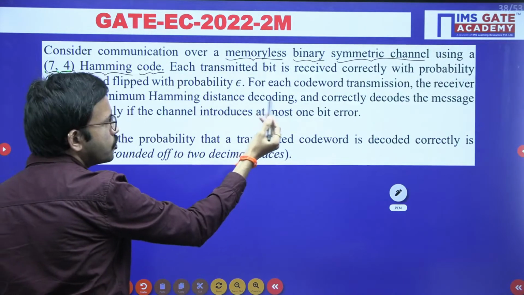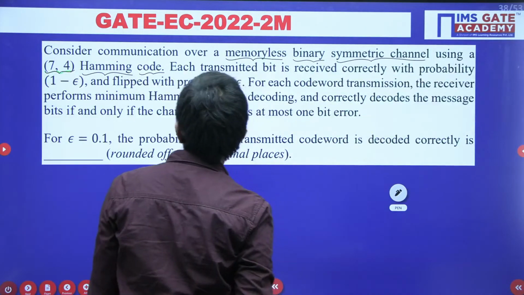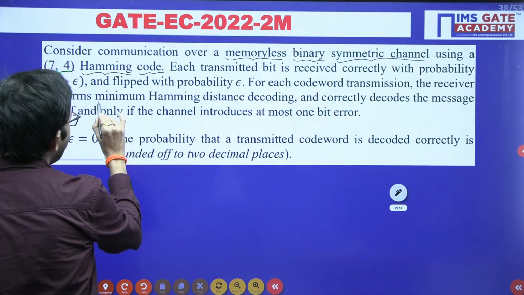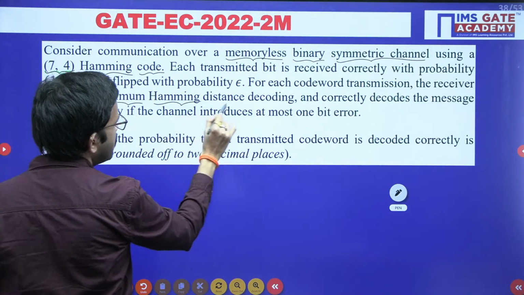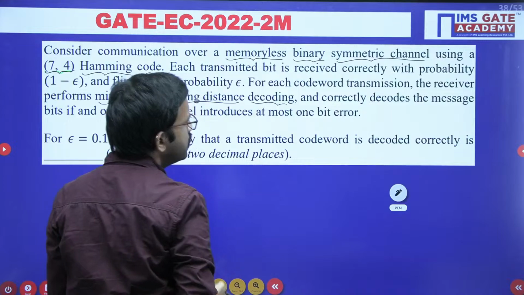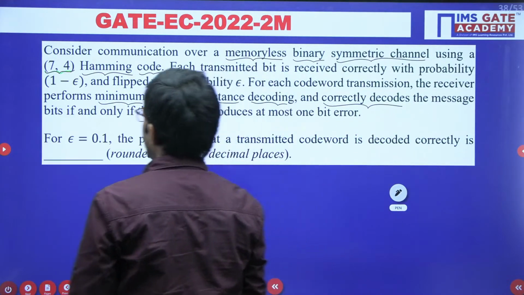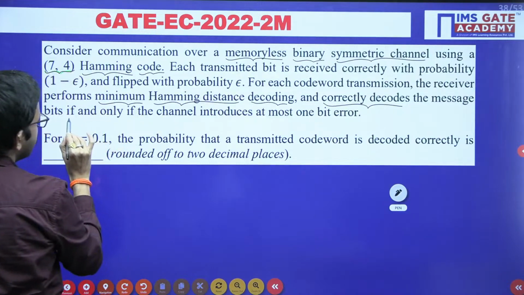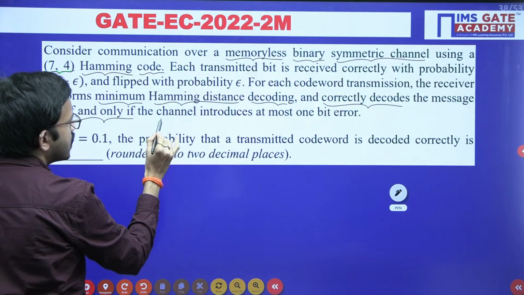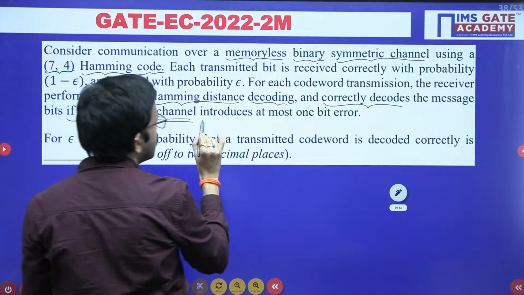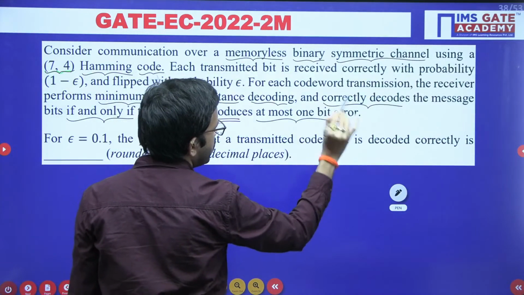For each code word transmission, the receiver performs minimum Hamming distance decoding and correctly decodes the message bits if and only if the channel introduces at most 1 bit error.